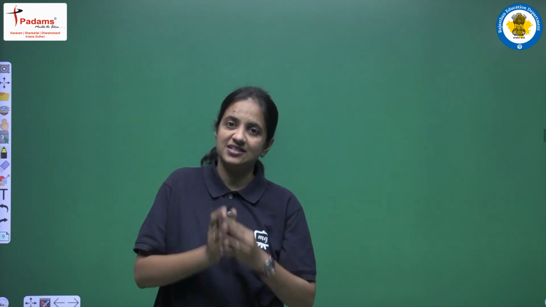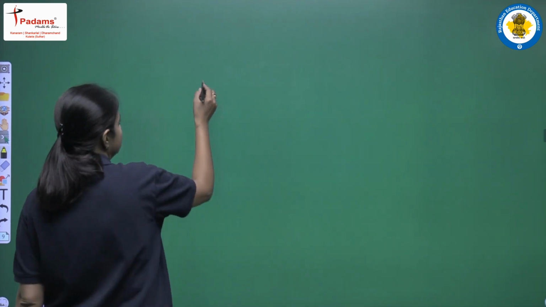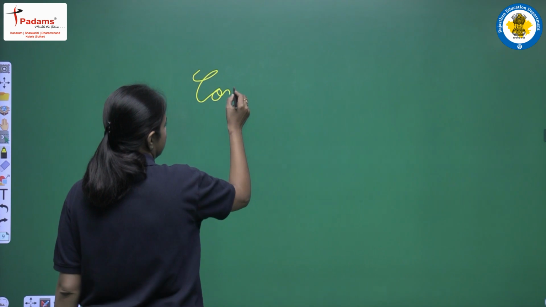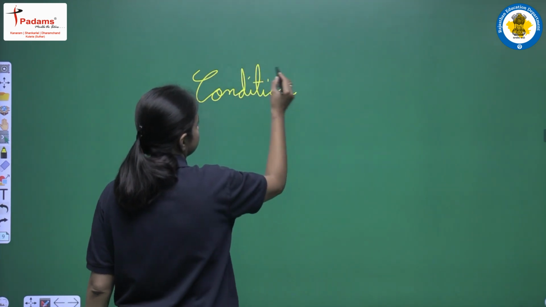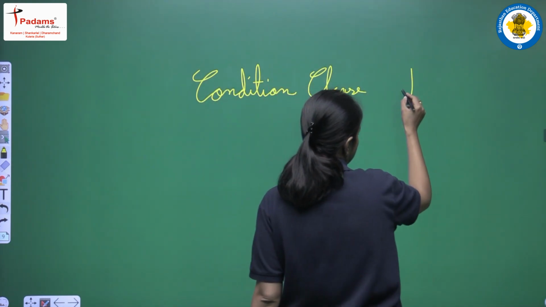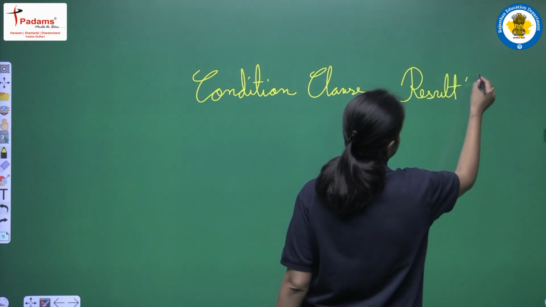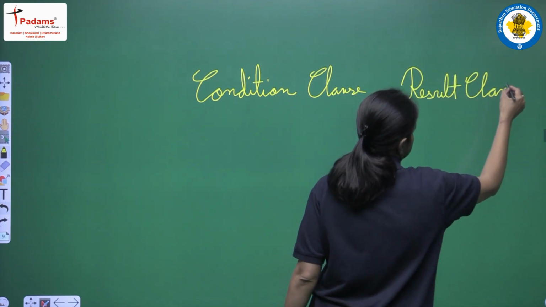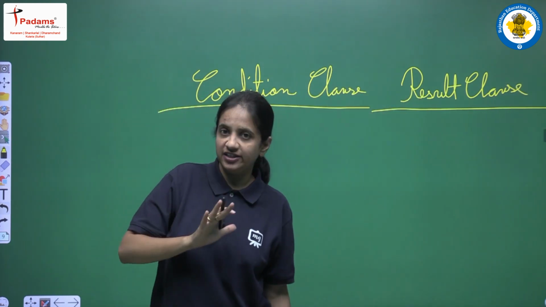So what will be the result? That clause is known as the result clause. Clear? So let's write here. The first clause is known as the condition clause, and the second clause is known as the result clause. These two clauses make one conditional sentence.